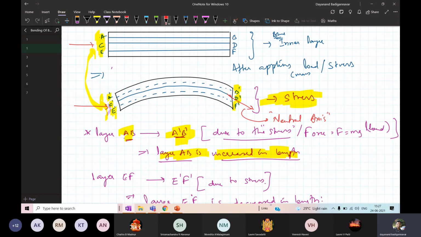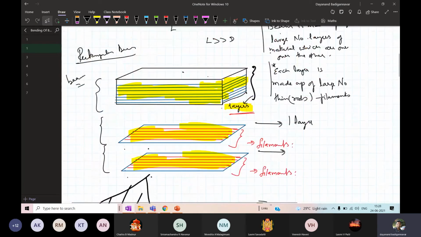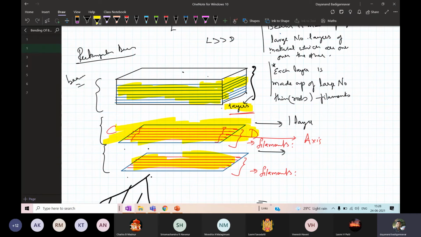Look here, CD is made up of a large number of such layers. This is nothing but a layer CD. Inside CD, there are a large number of filaments. So one of the filaments is acting as an axis for this layer. You are getting the point. So for this surface, let us assume the neutral surface is CD.